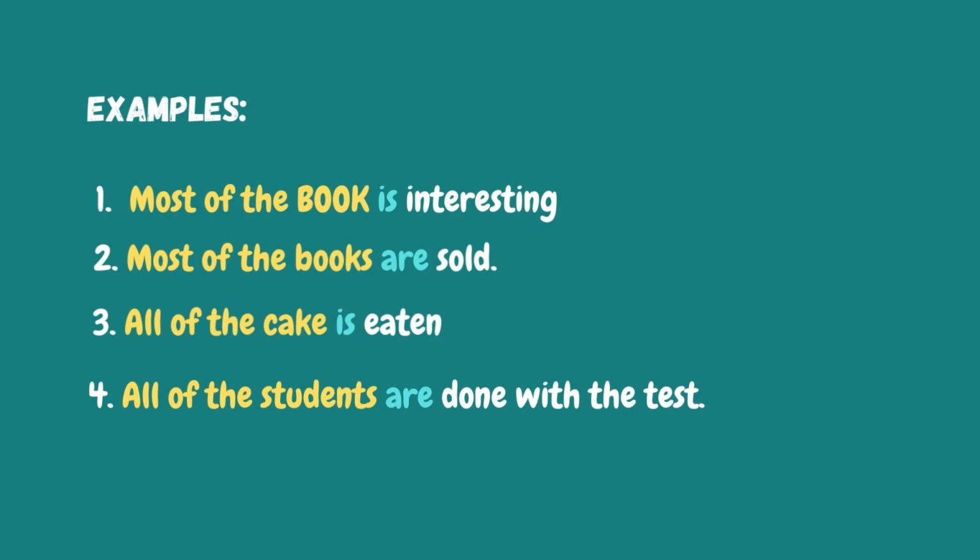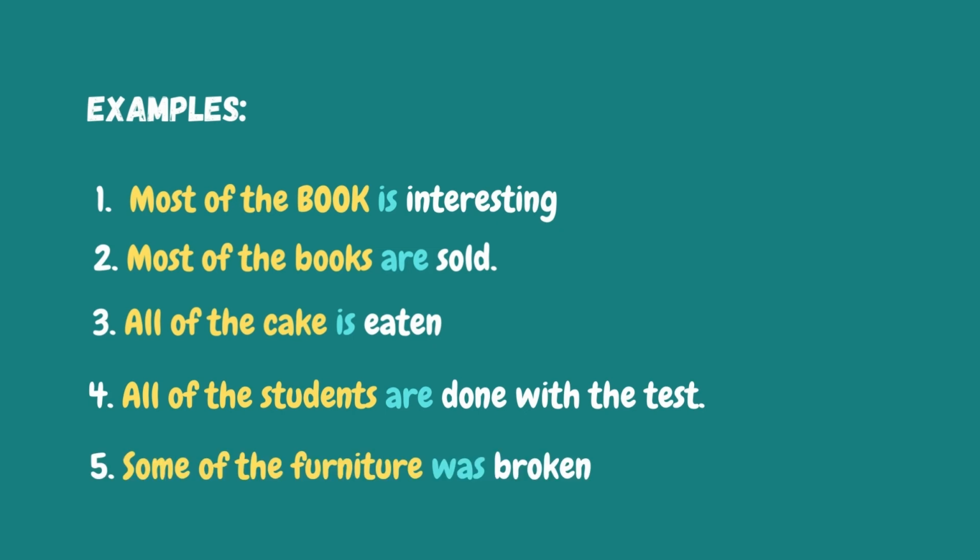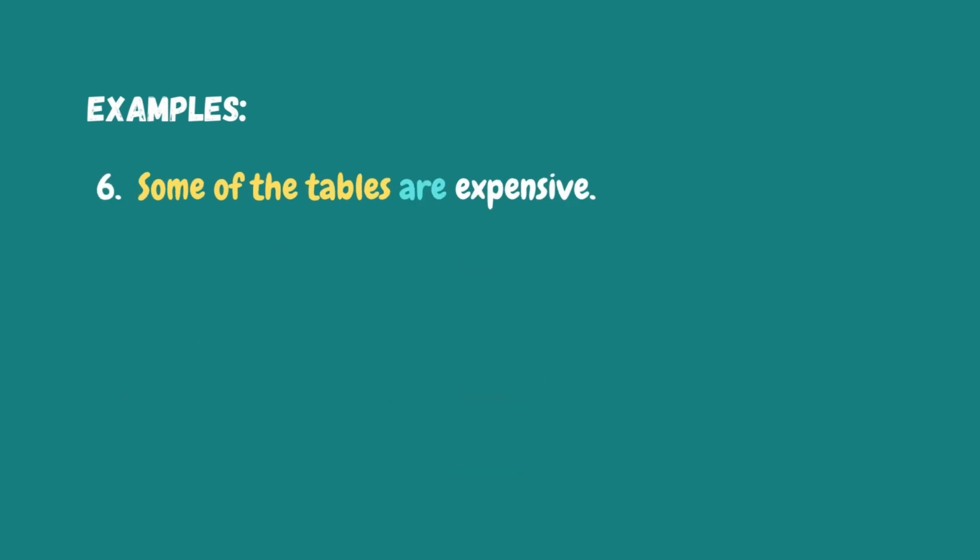Alright, now let's move on to example number 5. Some of the furniture was broken. It's interesting. Some is the indefinite pronoun, but look at the noun. It's furniture. It's uncountable. And remember, uncountable nouns always take a singular form of the verb. Therefore, we have to use a singular form of the verb in here. Could you still follow? Alright, example number 6. Some of the tables are expensive. Tables is plural. Therefore, we have to use the plural form of the verb.